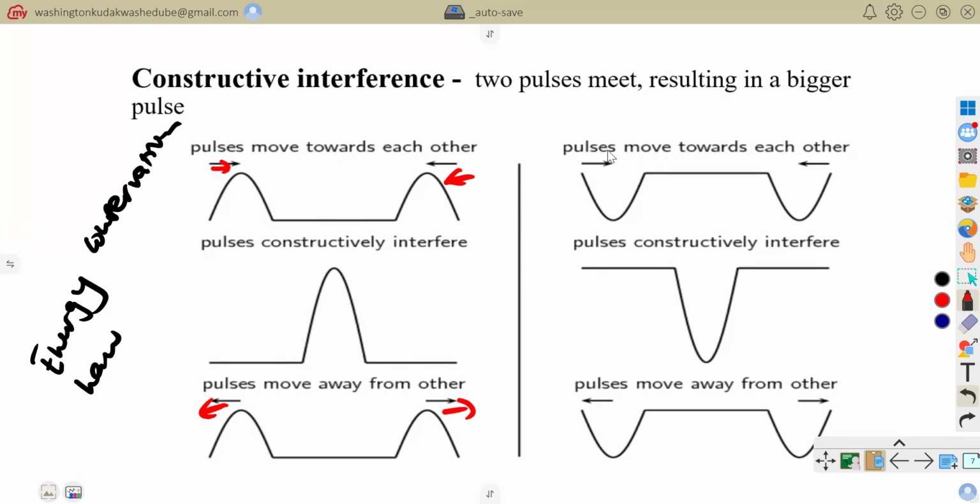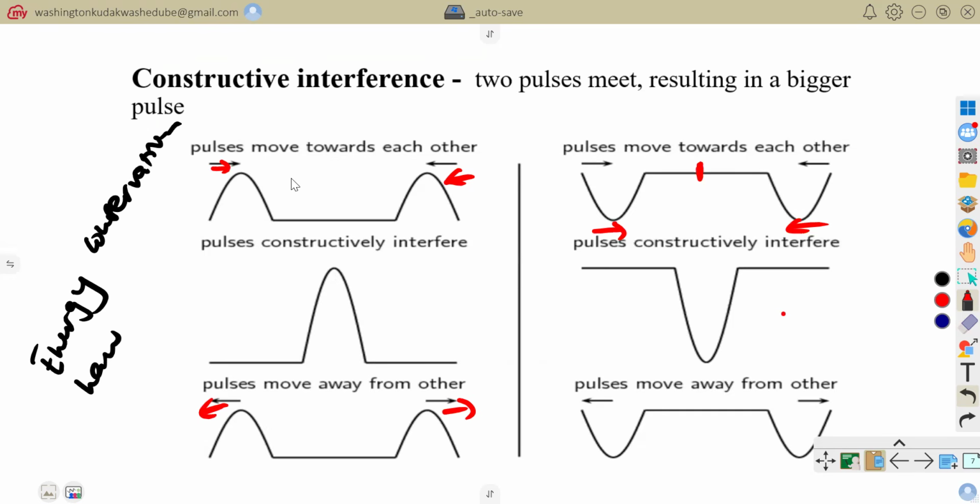The same applies when a pulse having a trough is moving towards the right and a pulse having a trough is moving towards the left, and they interfere. Their amplitude would be the sum of these two troughs, so they would have a double negative amplitude.